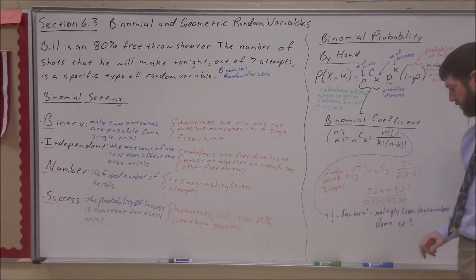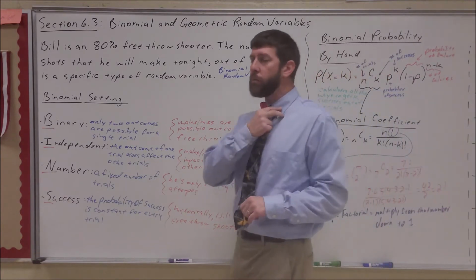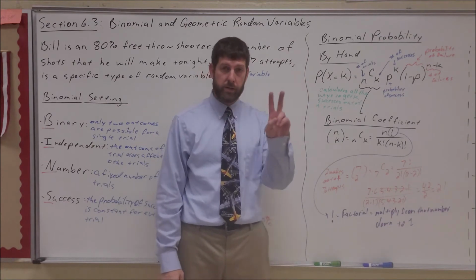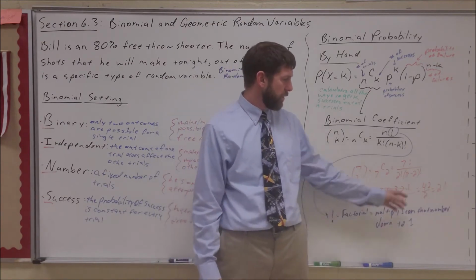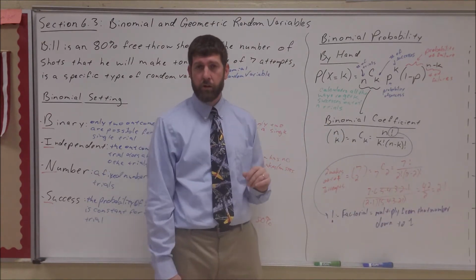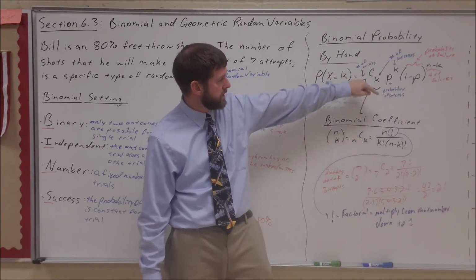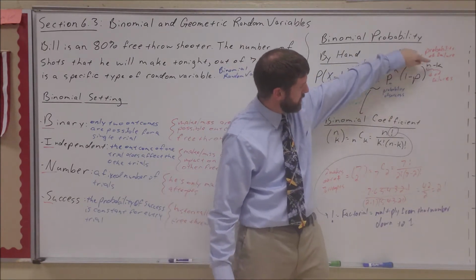So what do we notice about all this? Well, look, 5, 4, 3, 2, 1, 5, 4, 3, 2, 1. So all that stuff cancels, and I'm really just left with 7 times 6 over 2 times 1. So that's 21. So that means there are 21 different orders or different ways that he could make 2 shots and miss 5. Okay? So the different location of those makes and misses rearranges, there's 21 of them. So if we were going to go through and do the calculation here, I said there's 21 different ways that he can make 2, that's 0.8 raised to the second, and 5 misses, 0.2 raised to the fifth.